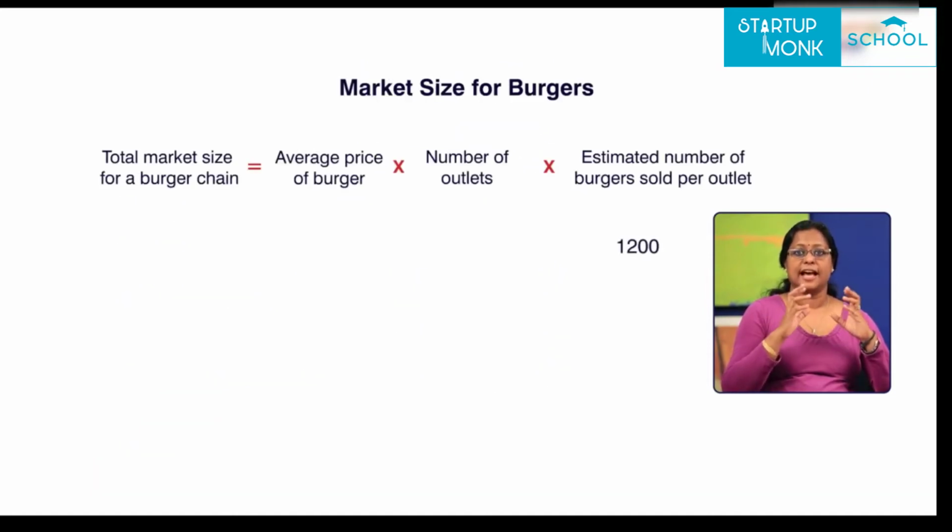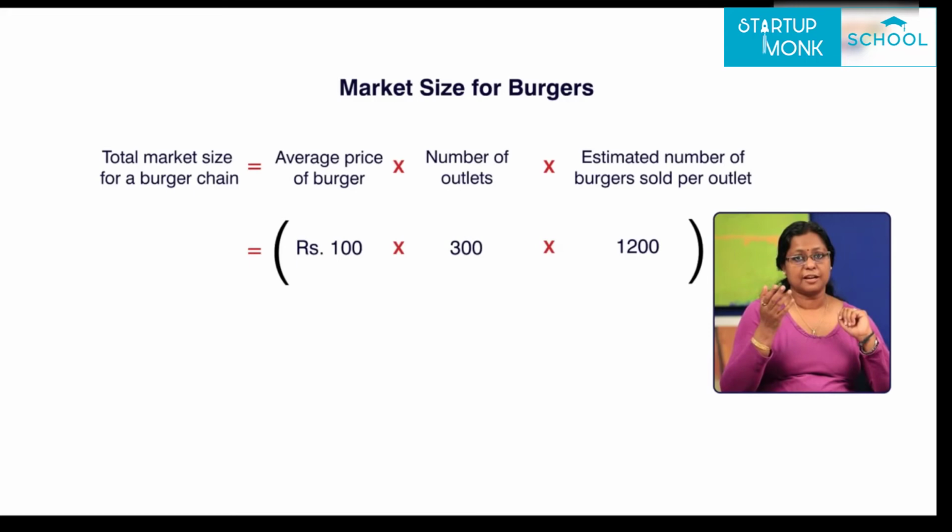Now again, taking the average cost per burger at rupees 100, and that this burger chain would have say around 300 outlets in India, the total sales the chain can make per year would account to 13 billion rupees. Of course, when you apply this to your own startup while sizing the market, make sure that your data points come from valid, vetted and really credible reports.